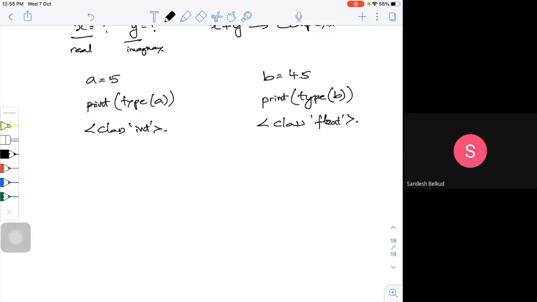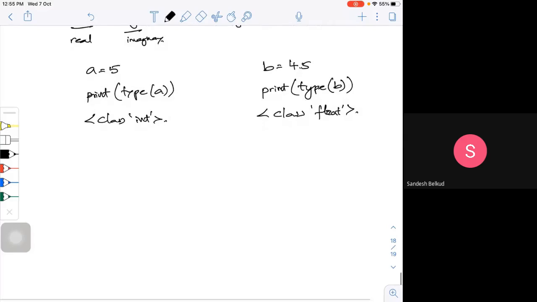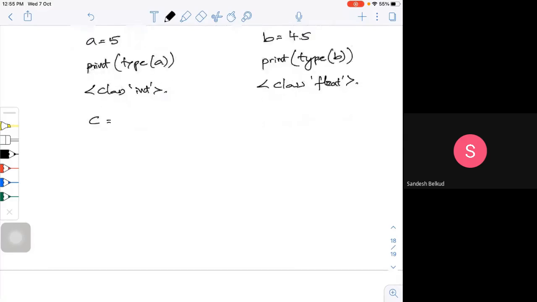What will happen if I have a complex one? Okay, let me try. Let me define something called C, which is equal to 5 plus 3 or whatever it may be. Let me call it 5 plus 2. I have to define it with a j or whatever it may be.